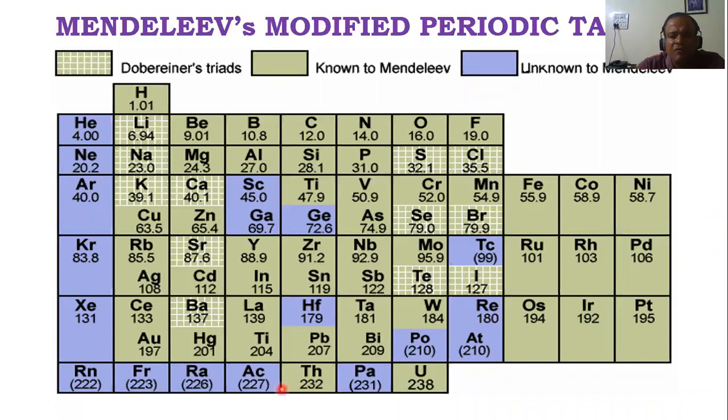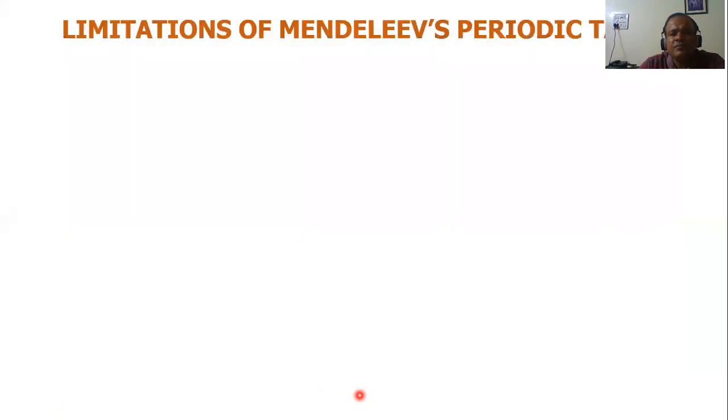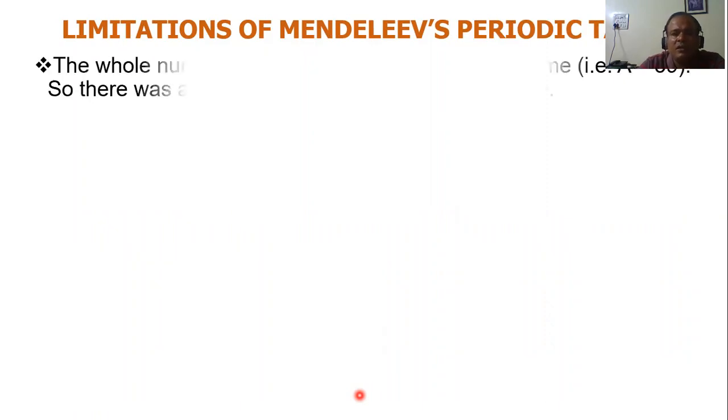Here also we can see thorium and palladium. 232 के बाद 231 आता है. कौन पहला आना चाहिए? After 227, who should have come first? 231, that is palladium, and then should have come thorium. So there are this kind of problems in this table. Sorry, I'm taking you back and forth because unless I show you the table, you'll not understand, dear boys.